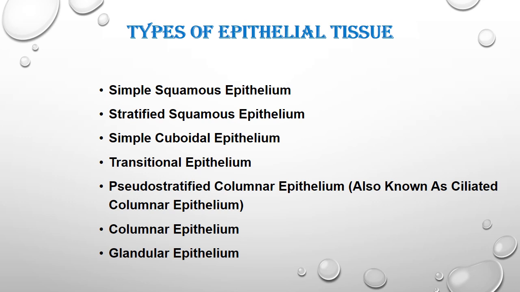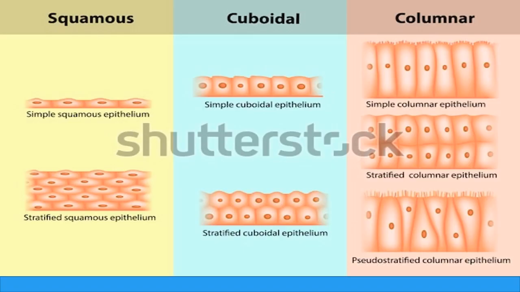That's why they look like multi-layer, but actually they are single layer. That's why it's called pseudostratified columnar epithelium. Then columnar epithelium, the cells are like column-like structure. Glandular epithelium, these epithelium act as a gland. They secrete material, enzyme-like material. That's why they are called glandular epithelium.